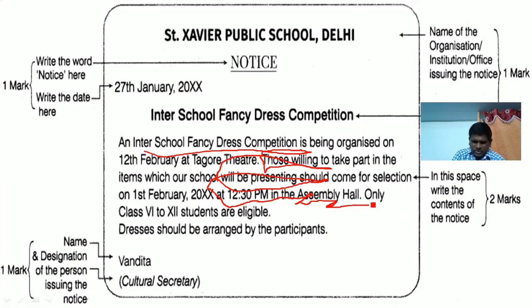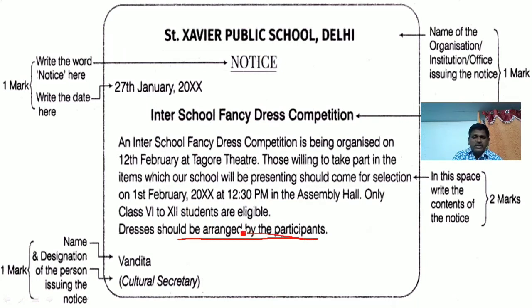Okay. Only class 6 to 12th students are eligible. No outsiders are allowed. Only 6th to 12th class students, not for any other students. My dear friends, no doubt, this comes with the NCERT books and it is also in the CBSE syllabus for even 12th class students. Dress should be arranged by the participant. No dresses will be given. Personally, you have to arrange your dresses.